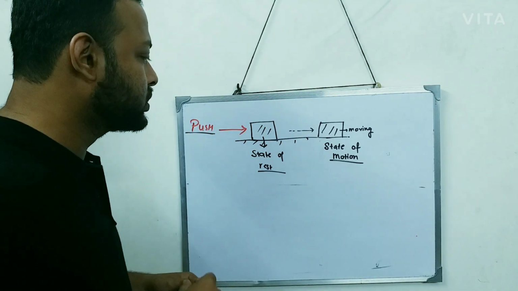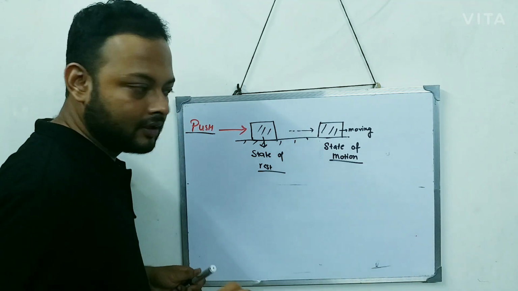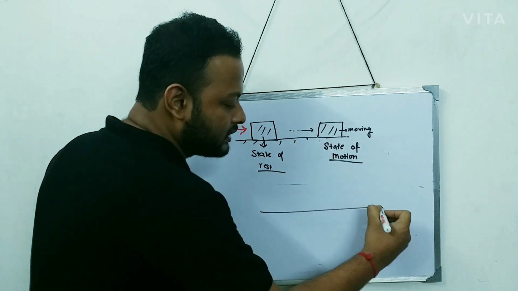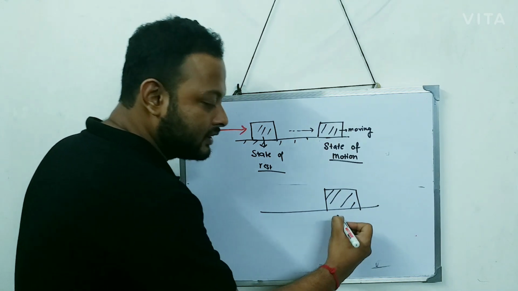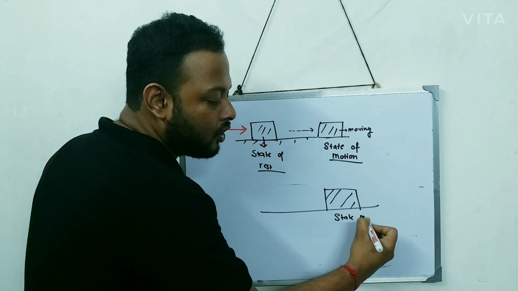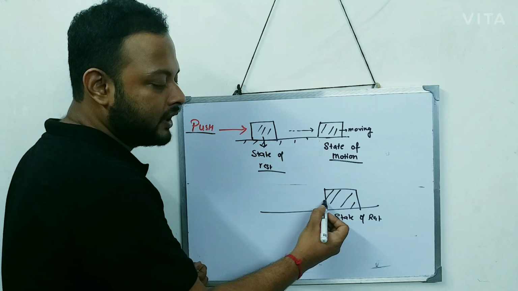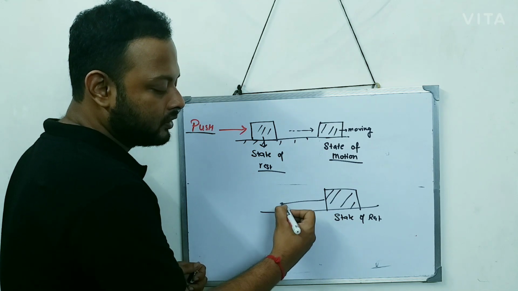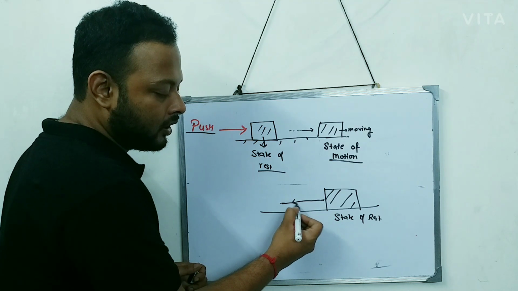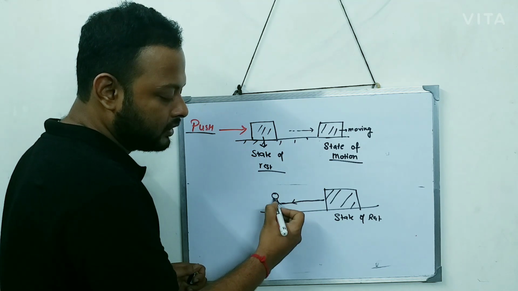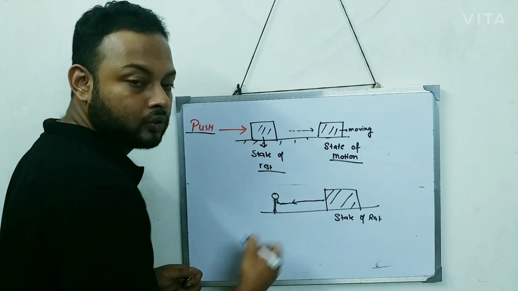This push can be a force, or sometimes you are pulling the body. Say for example this is the body, in a state of rest, and you pull the object by a rope. This is a small rope, and this is the person pulling the object with the help of a rope.